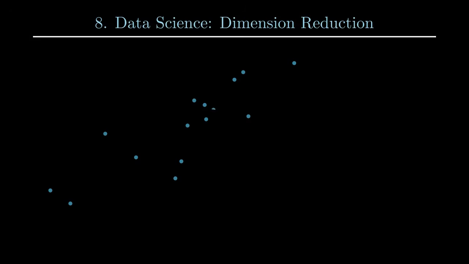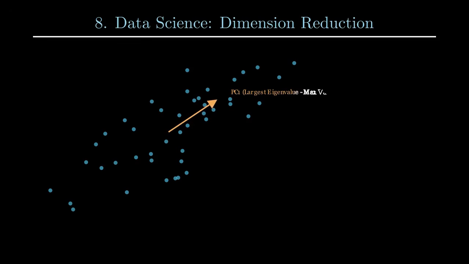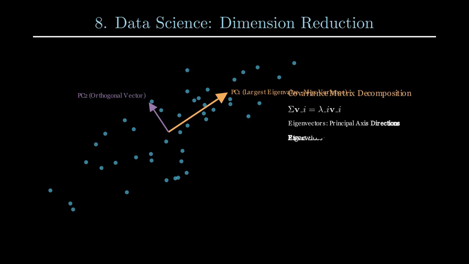In data science, particularly with principal component analysis, or PCA, eigenvalues are critical for understanding variance. When applied to a covariance matrix of a dataset, the eigenvectors represent the principal components, the directions along which the data varies the most. The corresponding eigenvalues quantify the amount of variance captured by each principal component. Larger eigenvalues mean more variance along that eigenvector's direction. This allows us to reduce the dimensionality of complex datasets while retaining the most energetic information.